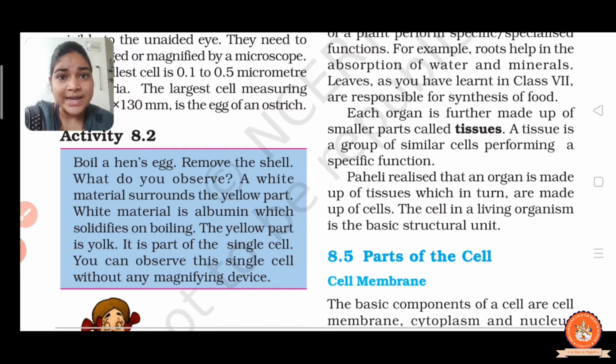And the yellow part is the yolk. It is part of the single cell, and you can observe this single cell with the naked eye. Without a magnifying device, you can see the single cell, right?